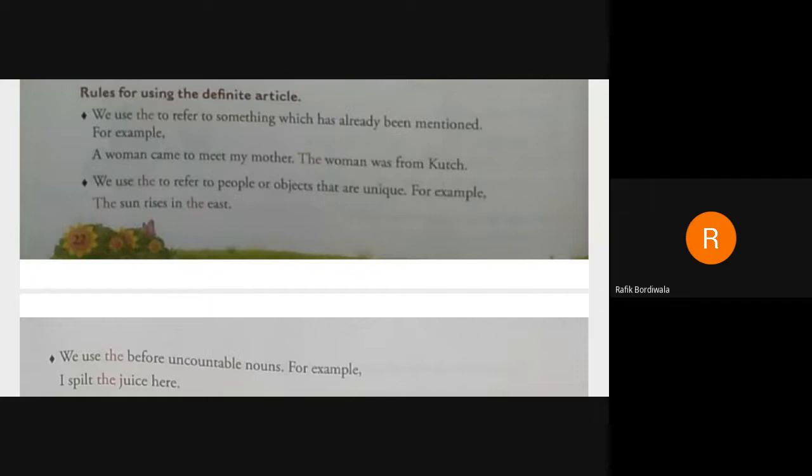So it is very clear with this example. Yes. Now, one example is not enough. We need at least one or two sentences. Keshwani Fatima, can you call out a new name? Bhimani Kulsum Zehra, are you there with me? Yes, sir. Okay. So I hope you understood what I explained. The sun rises in the east, where the sun is a unique object and east is a unique direction.